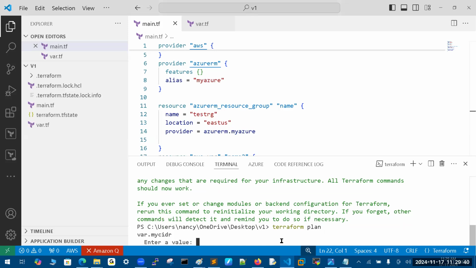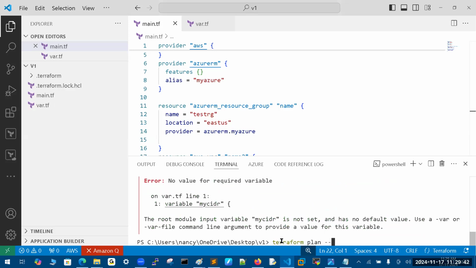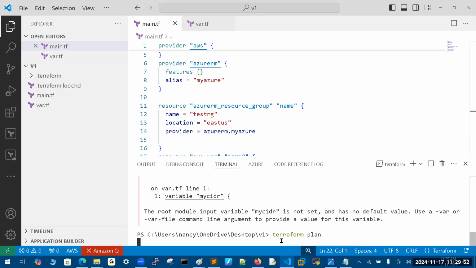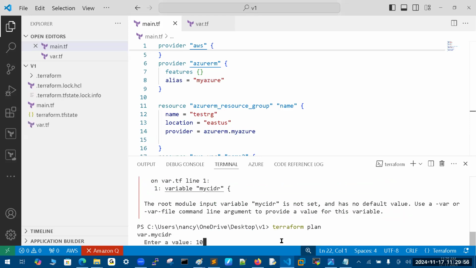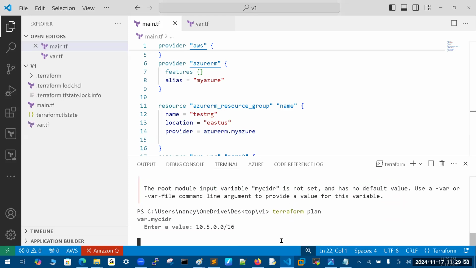These values you can also provide at the command prompt, for example my cider equals 10.5 dot. Otherwise, no sir, why should I provide it at the command prompt? I will give it dynamically at runtime. You can give it in this way also, this is also fine. It will work, and it will give you one dry run.